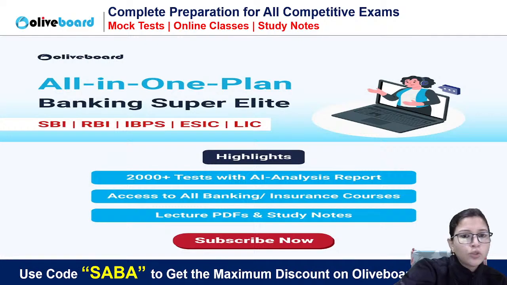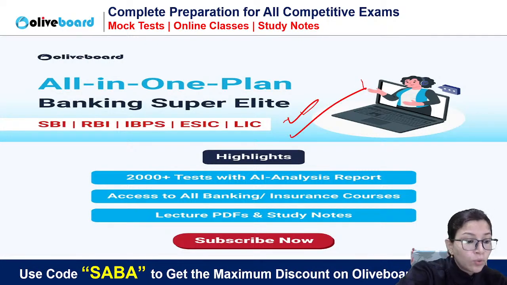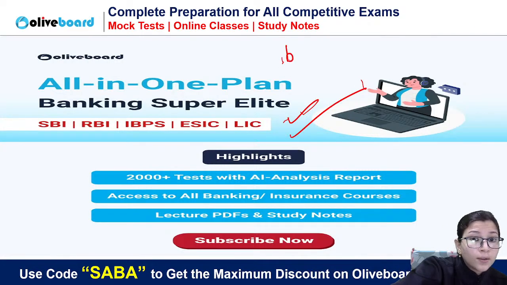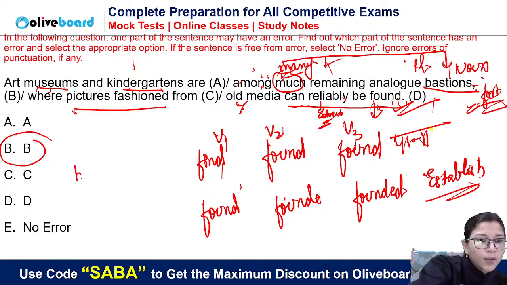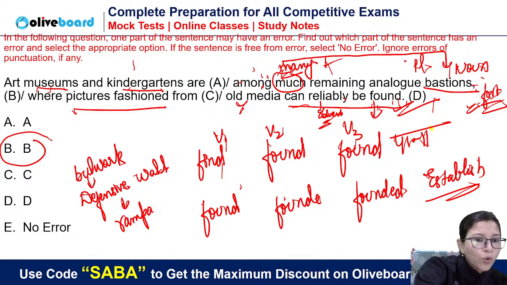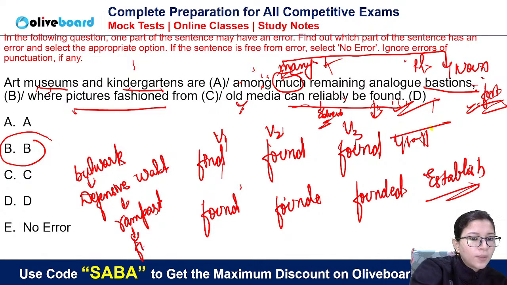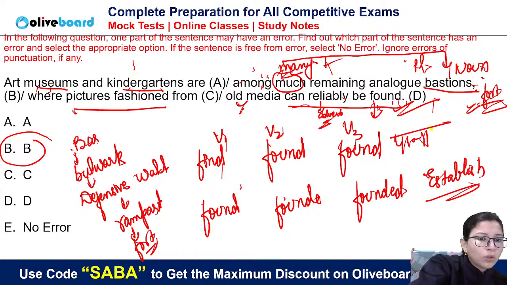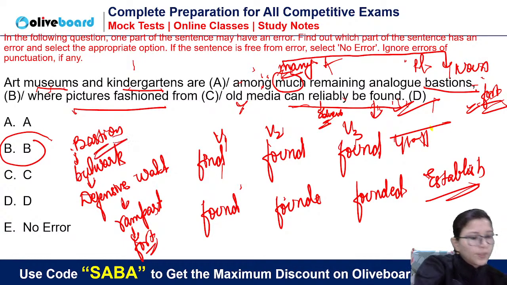Chalo next. Guys, join banking super elite. Now we are going to do bulwark. The word is bulwark. बहुत बार editorial में हमने किया भी है यह word. Bulwark basically we call a defensive wall. Okay. That is a rampart you can say, or fort you can say. So that is the meaning of the word. The same word we use for bastion also. This also we use for killa.